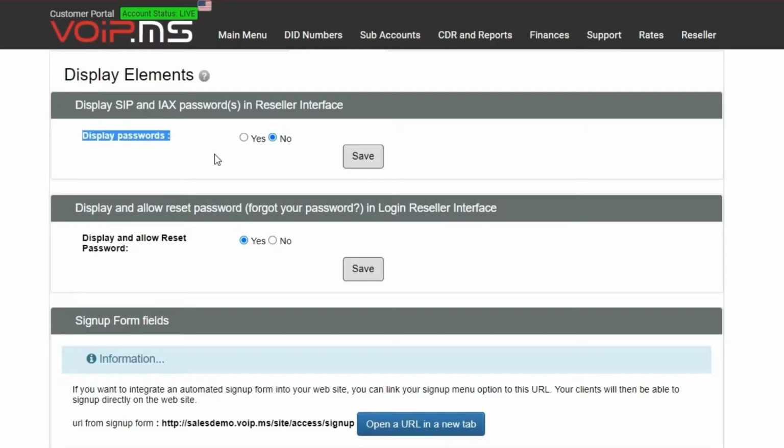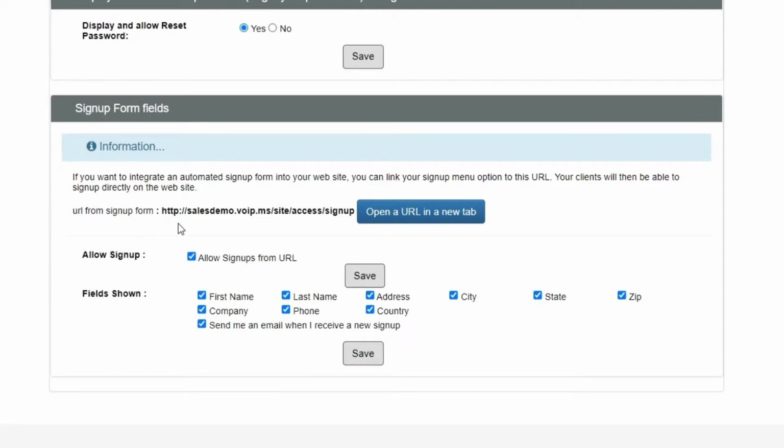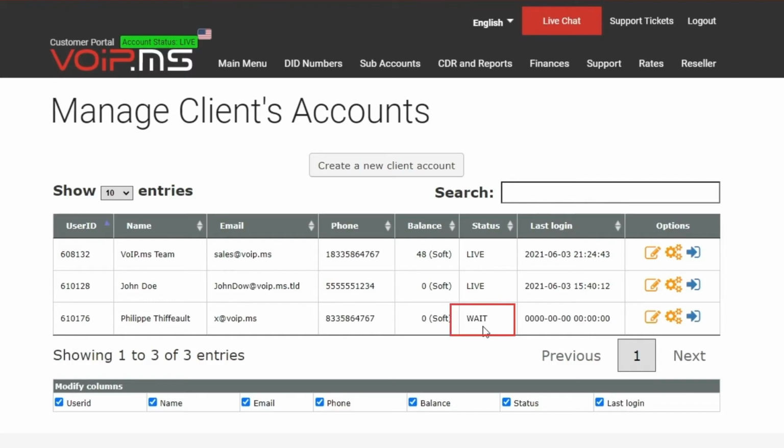If you display the SIP password, your client will be able to see it in the My Service section of the client interface. If you accept autonomous sign-up, this URL will allow new clients to create their account. When a new client signs up with the autonomous form, the new account will have a wait status in the Manage Client Account section, like this.